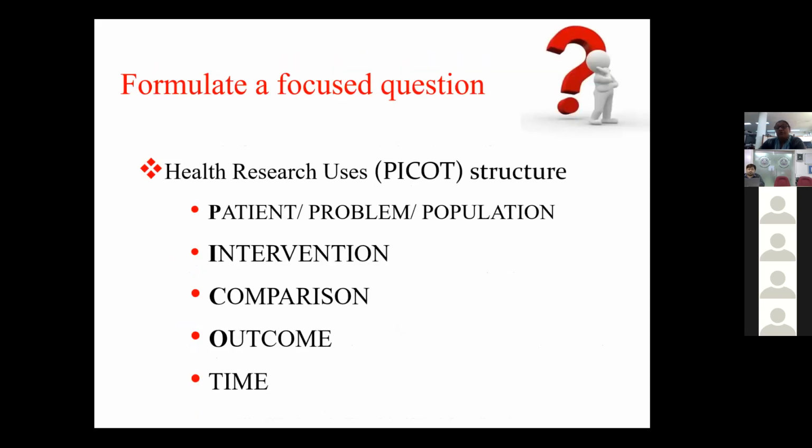So how do you formulate a focused question? I'm sure since your classes started yesterday, you must have been made aware of PICO, which is very much essential in systematic reviews. PICO is a structure created by health research people. They use the PICOT structure, which means patient, problem, population; I for intervention, C for comparison, O for outcome, and T for time. Time is optional for all of you.